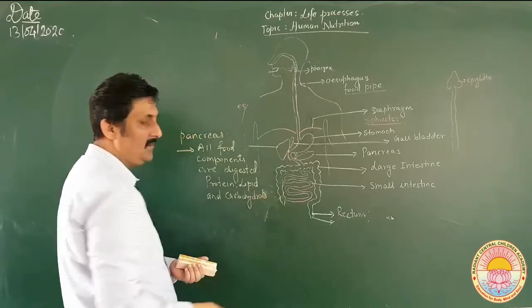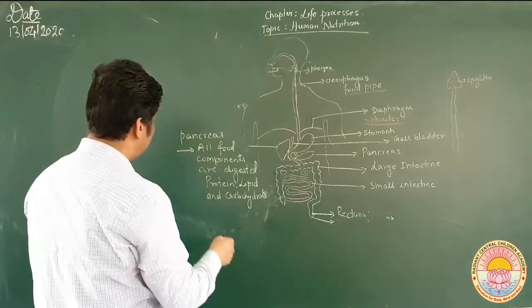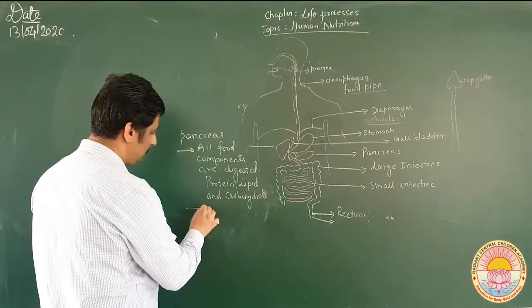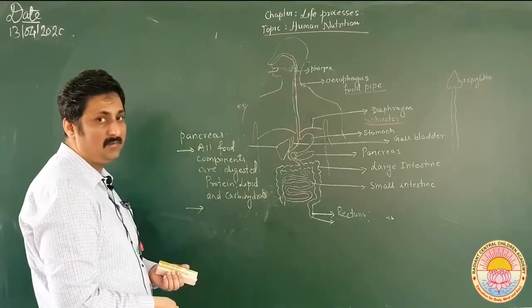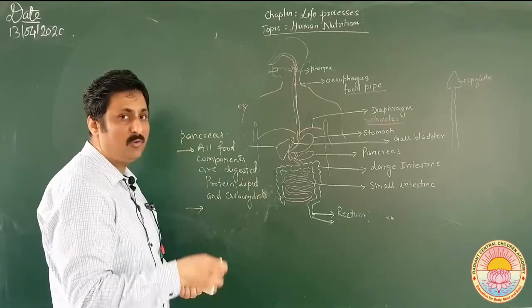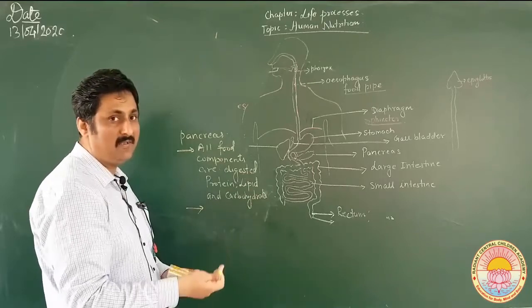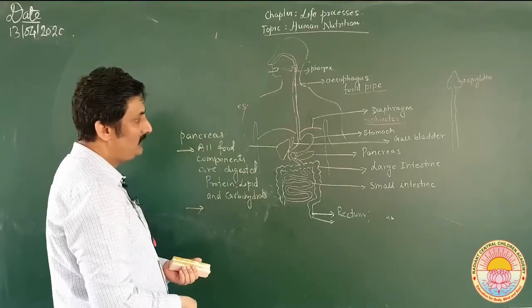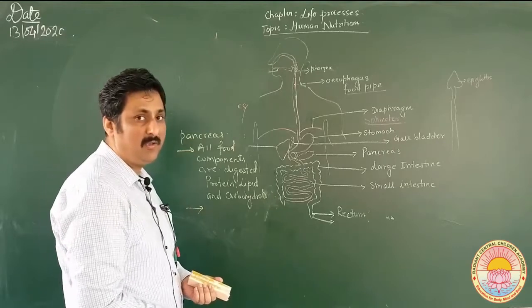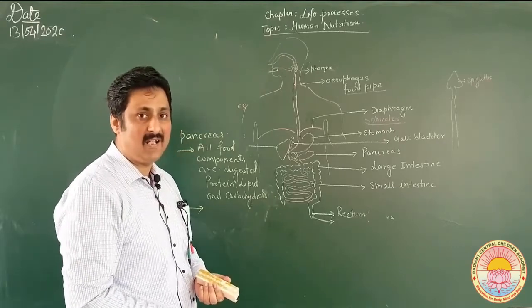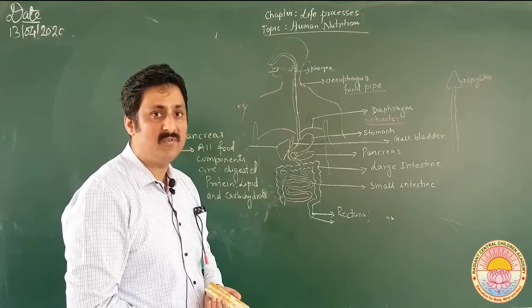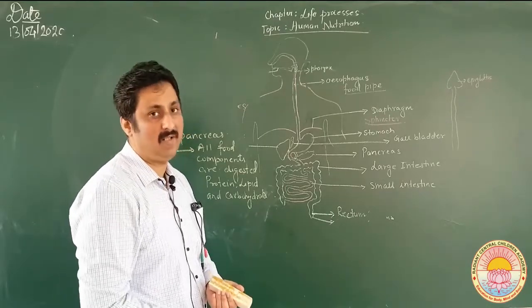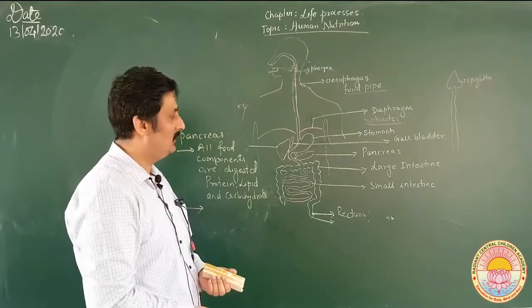All the three things are digested. Then bile is released by the liver. It is temporarily stored in the gallbladder, as I have already told you. It is responsible for emulsification of fat, that is changing the larger fat globules into smaller fat globules.